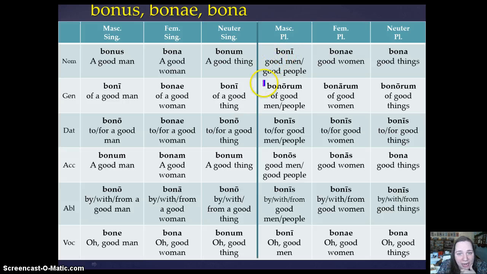Now, you will need to take notes on both of these charts. So I'm just going to do a little review with you of the various adjectives. You need to write out bonus, bona, bonum, boni, boni, bona, boni, bono, boni, bono, and write out the substantive adjective meaning for these. Bonus, a good man; bona, a good woman; bonum, a good thing; boni, of a good man; boni, of a good woman; boni, of a good thing, in the singular and in the plural.